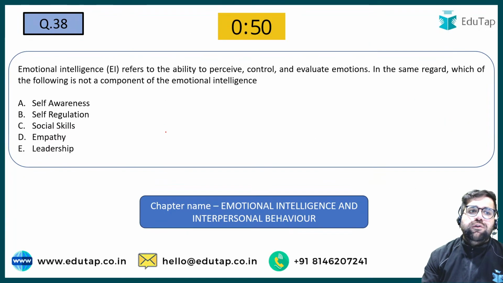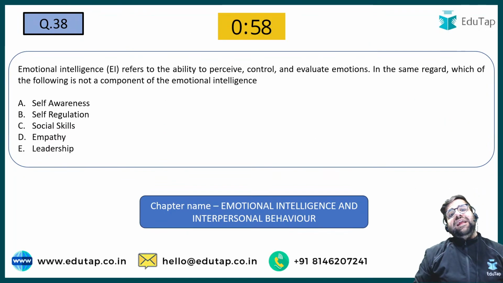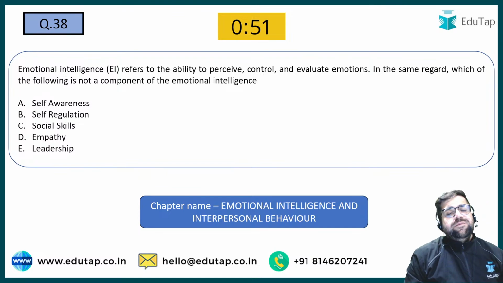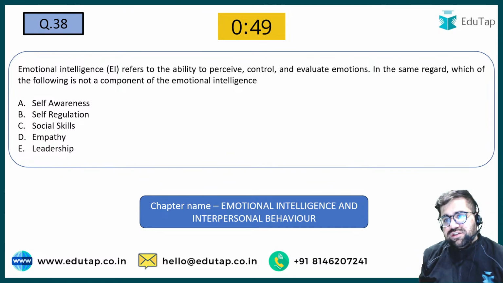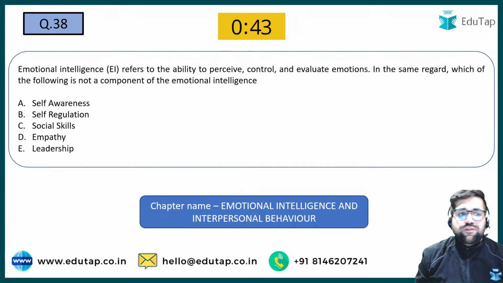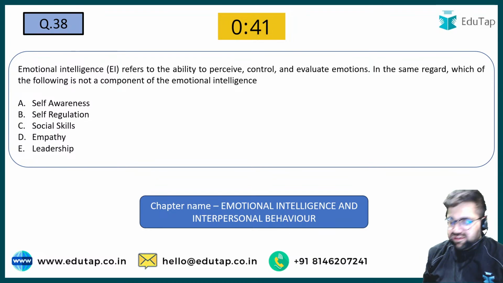Let's move forward to question number 38 now. Emotional intelligence refers to the ability to perceive, control and evaluate emotions. Emotional intelligence basically means how you will handle your emotions. In the same regard, identify which of the following is not a component of emotional intelligence.